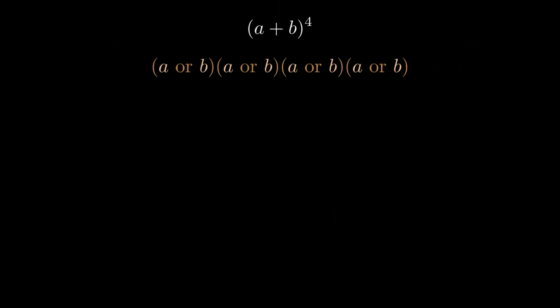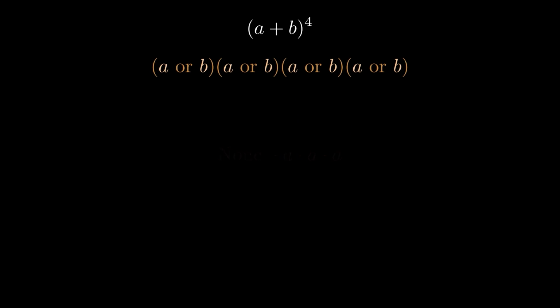Another trick we will use is that we can ignore a variable. What I mean by that is that instead of considering the number of ways we can choose, let's say 3 a's and 1 b, we will get the same number of combinations if we simply consider the number of ways that we can choose 3 a's from a total of 4 options. The number of variables we choose will always be 3, and the number of variables we don't choose will always be 1. What's happening here is that in one of the 4 options, I'm simply not taking a variable.